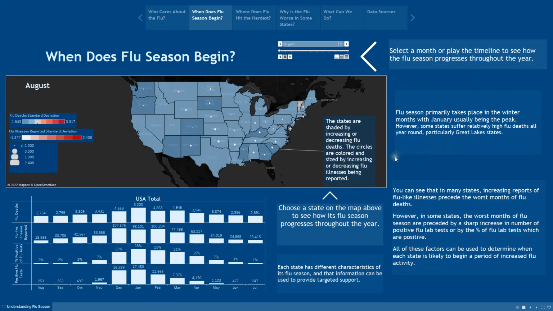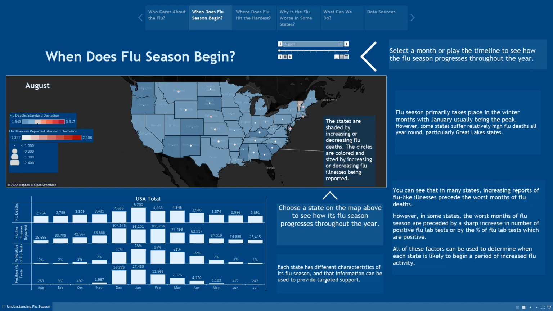Our map shows two different factors on a moving timeline. States are shaded from blue to red, as you can see on the legend here, depending on whether or not deaths from the flu are increasing or decreasing. The smaller circles on each state become larger and move from white to red, depending on the increase or decrease in flu-like illnesses being reported.